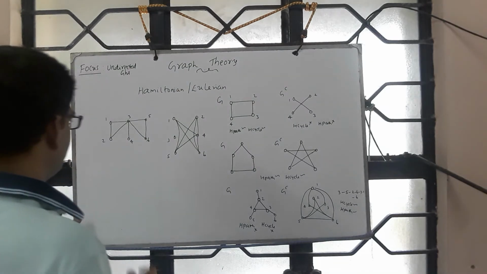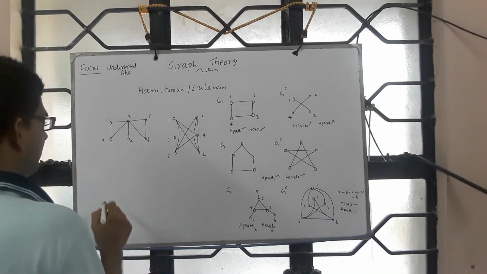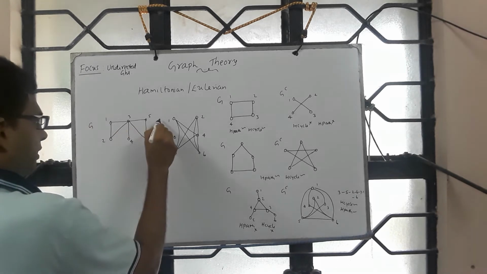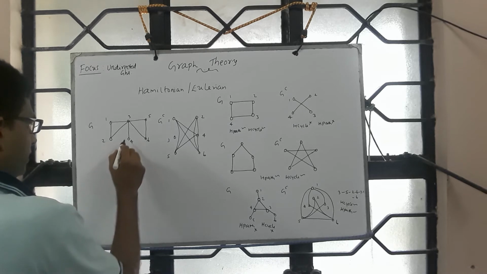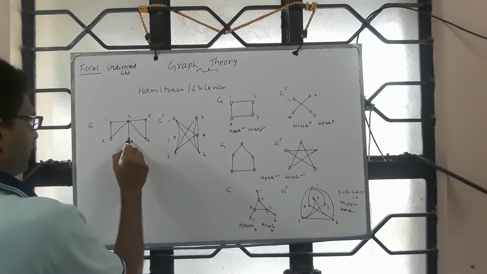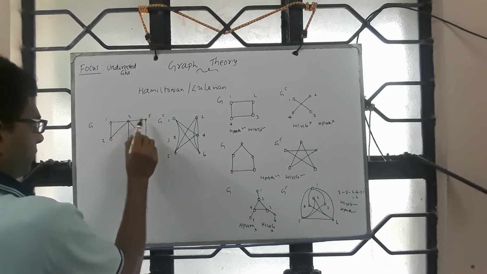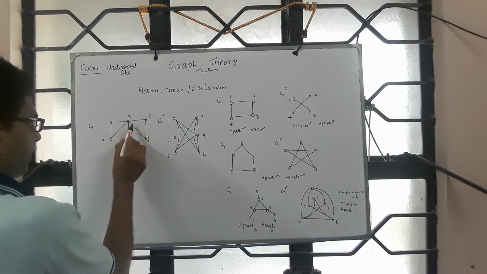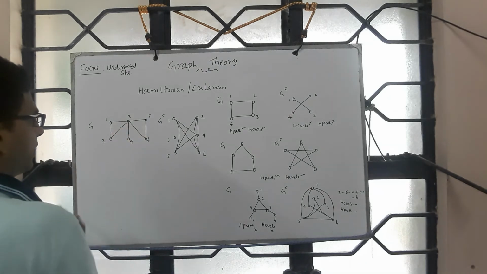There are graphs where both G and G bar don't have Hamiltonian path as well as Hamiltonian cycle. For example, this one, suppose you start from 4, you go to the right of 4, then you are stuck, so you cannot go to the left, so you cannot visit 3 again.